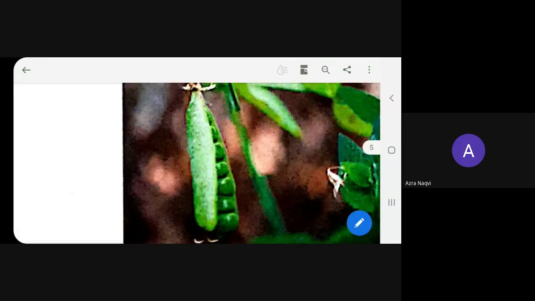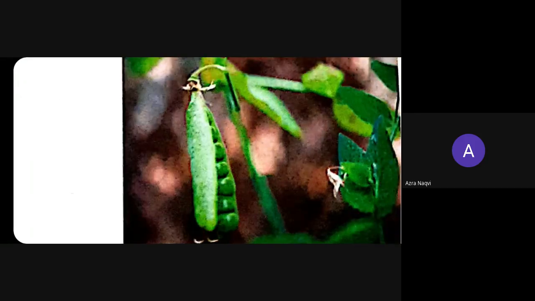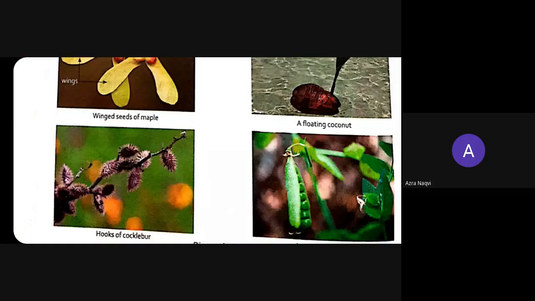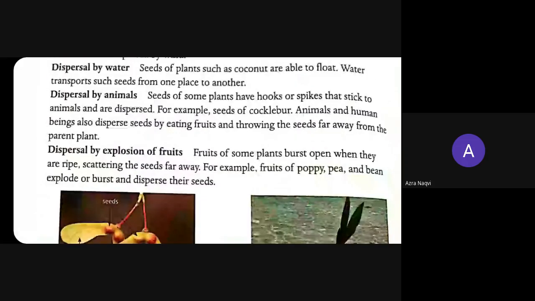So the seeds which you can see inside will fall down and start rolling on the ground. While rolling, they move away from the parent plant, far away. So these four are the methods of seed dispersal.